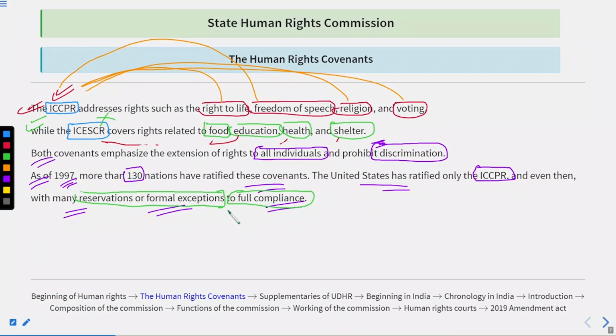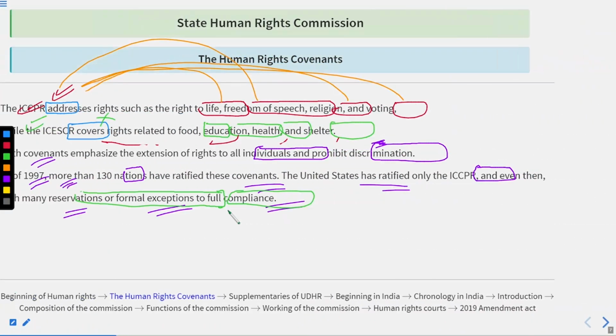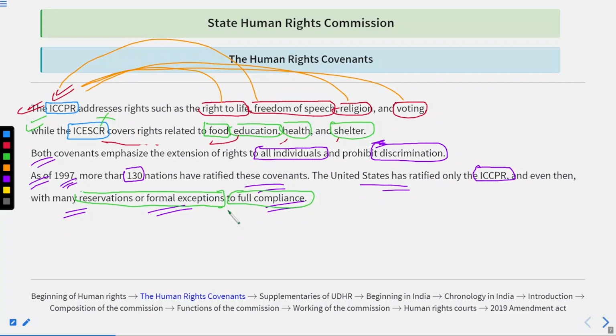So students, basically in this lecture, we have finished till here. In the next lecture, we will start from here. Till then, just revise the facts and figures that we have discussed in this lecture.